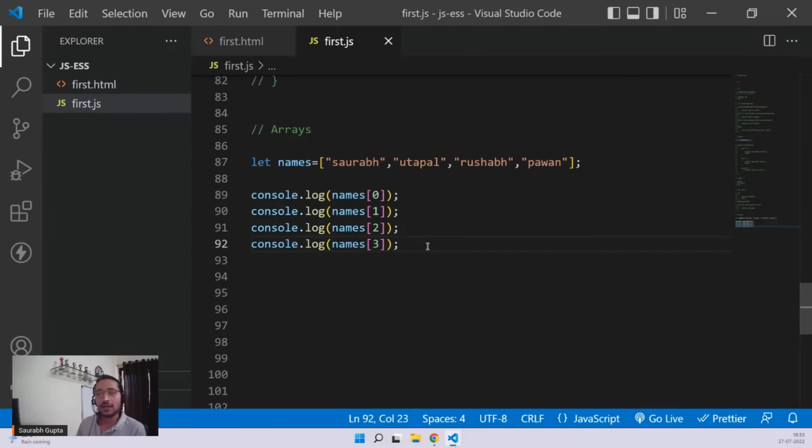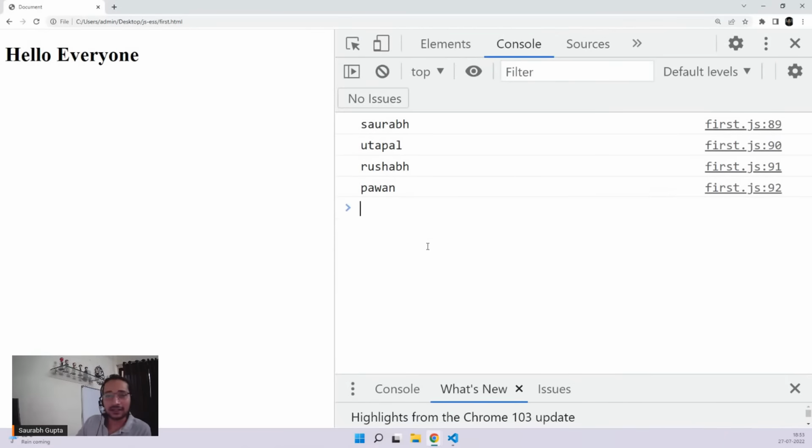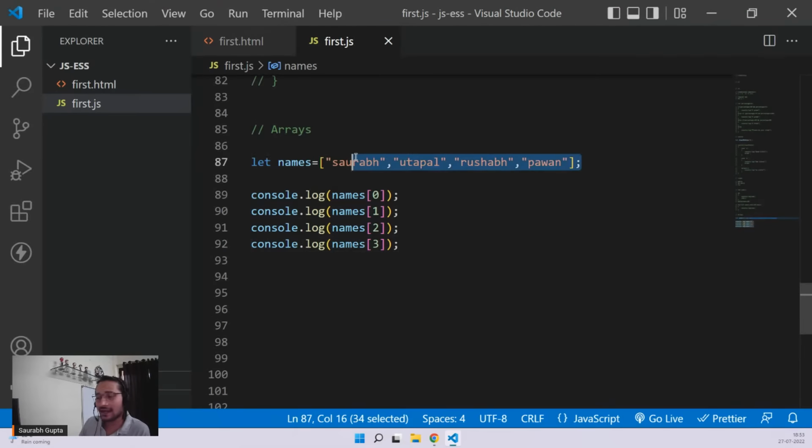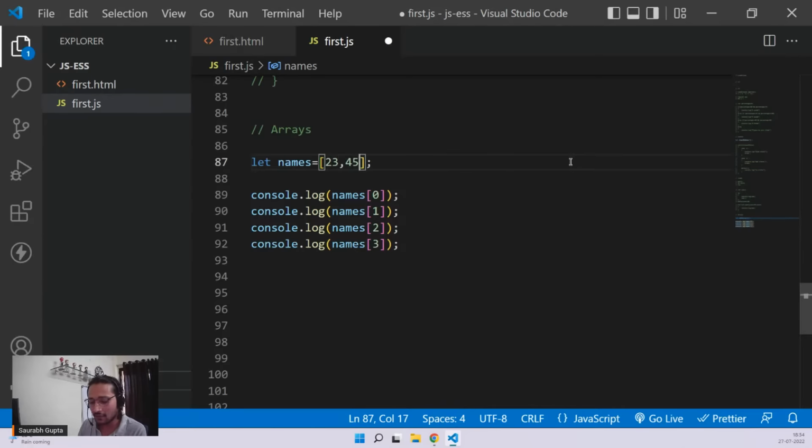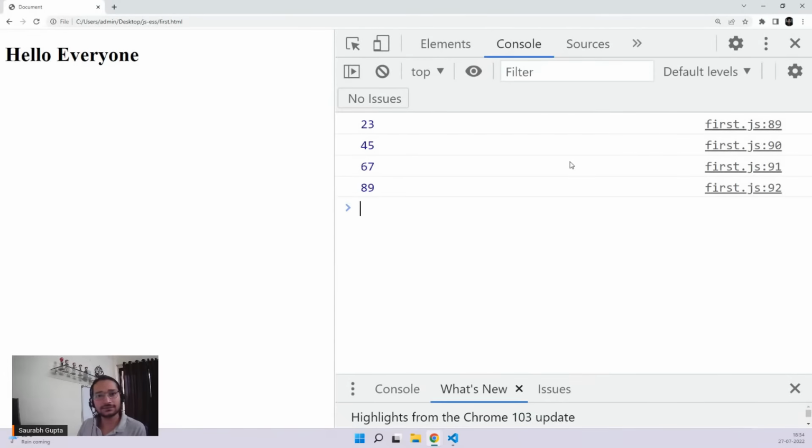That's why. So everyone, are we clear with how arrays are created? And remember, guys, it can be anything, not only strings, it can be anything. It can also store numbers like 23, 45, 67, 89. Just like that. See that?